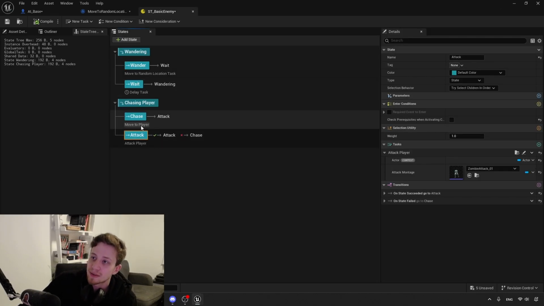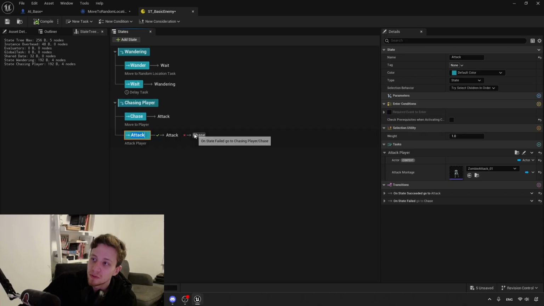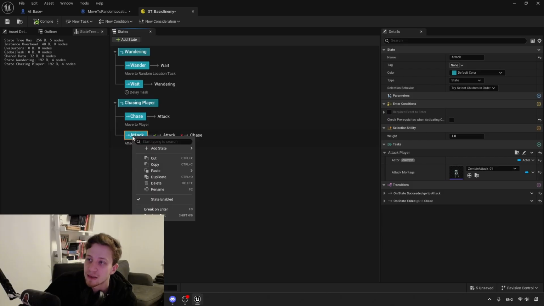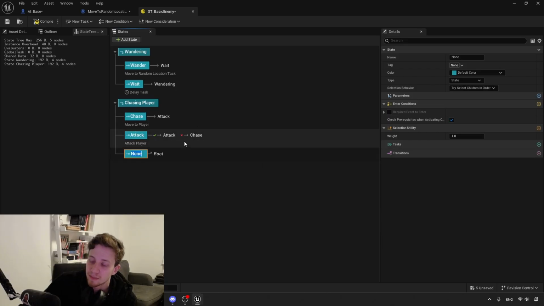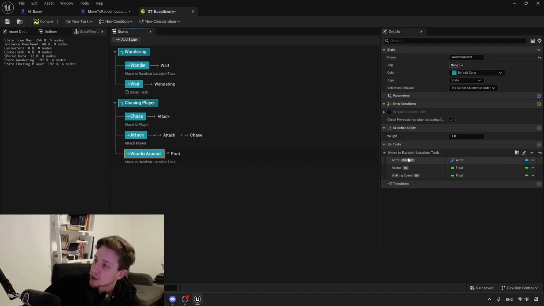Now, what makes this useful is that I can grab this task and add it to something else. So perhaps after it finishes attacking, if the attack failed, maybe I want it to go to a random location instead of going back into chasing. I could of course route it back to the wandering, but perhaps I don't want to combine my chasing state with my wandering state. So what I can do is add a simple new state, which is going to let me wander around. In my wander around, I'm simply going to add a task, and the task is going to be move to random location. I'm going to connect my parameters here.